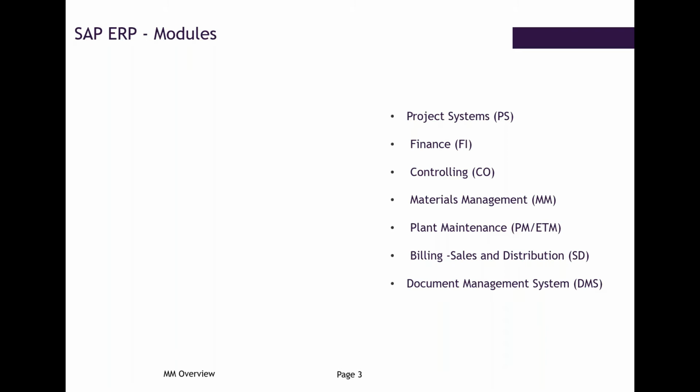Then finance, it is a general module. Every organization will have finance if SAP is there. Finance, controlling, materials management, plant maintenance, sales and distribution, DMS. These are general modules in SAP which organizations will be using. Okay, so we'll call each of them a module.